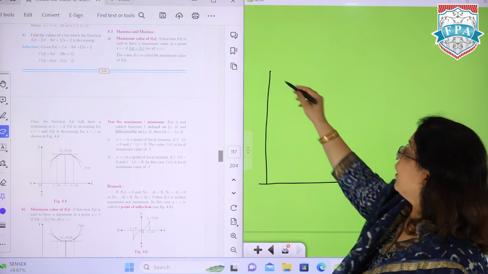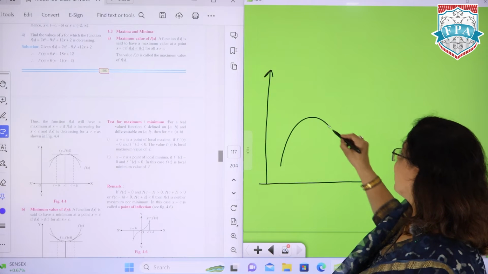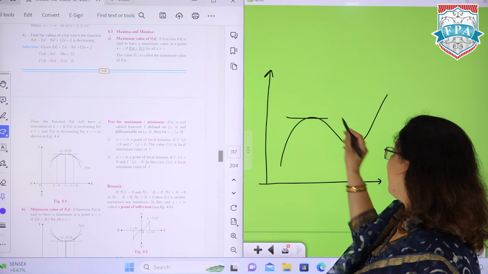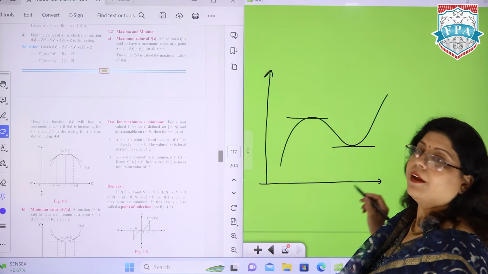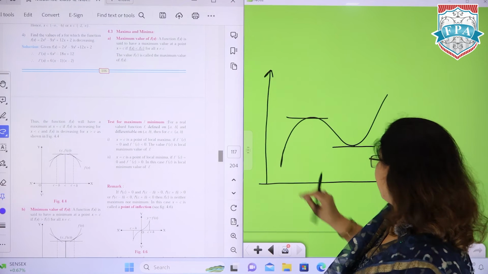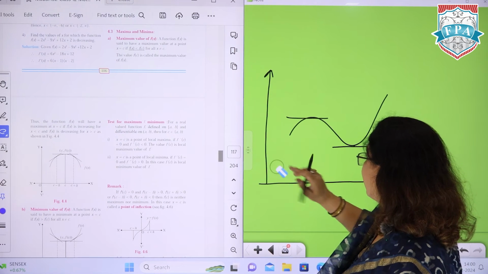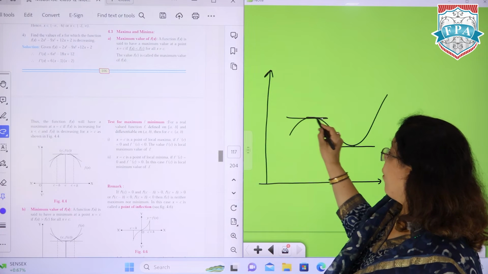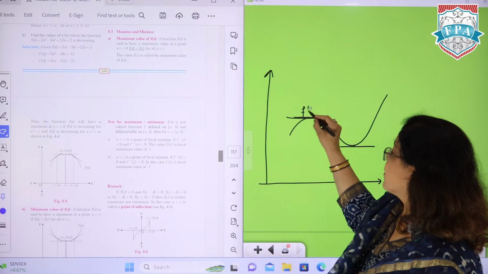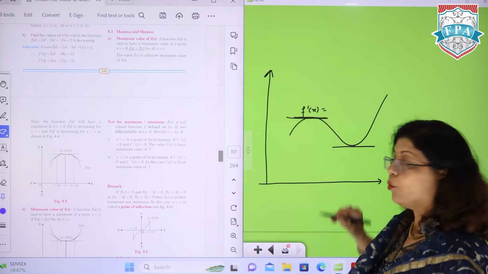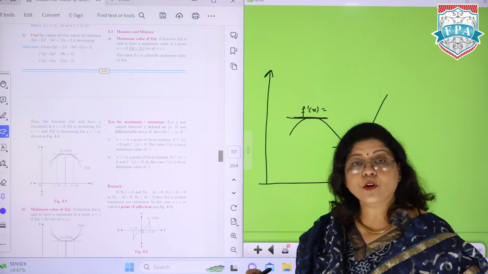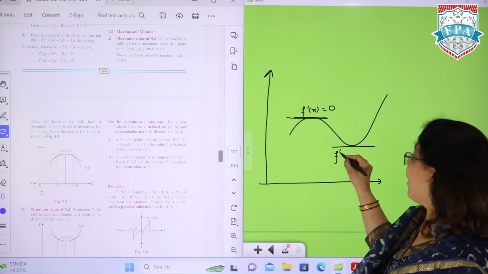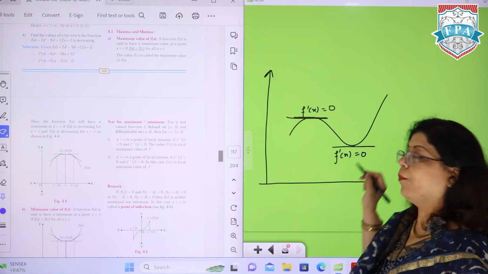So यहीं से आपको clear हो जा रहा है कि if a graph is like this, say this, ये point इसका maxima है, ये point इसका minima है. Okay? Now at this point your f dash x जो slope है वो क्या है? Parallel to x axis, and if it is parallel to x axis slope is 0. Similarly यहाँ पे भी slope क्या है? Parallel to x axis, तो slope is 0.